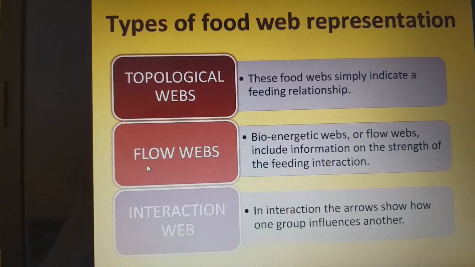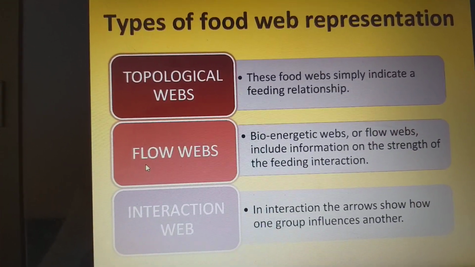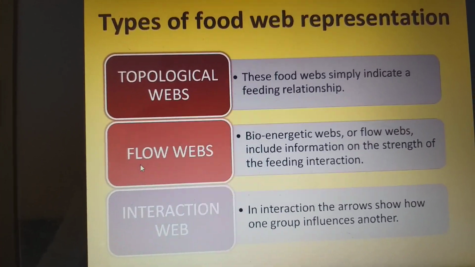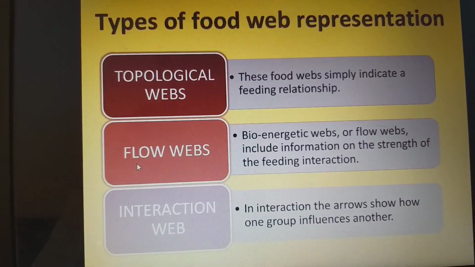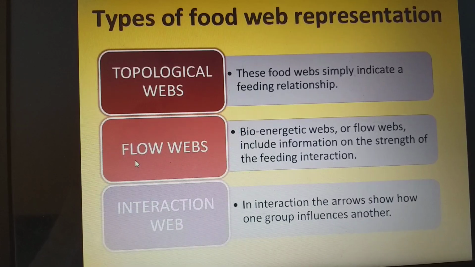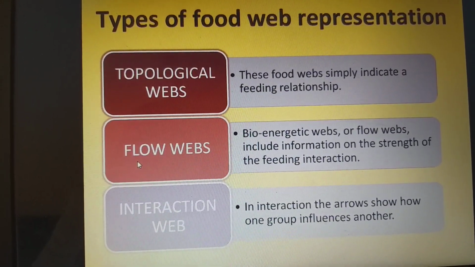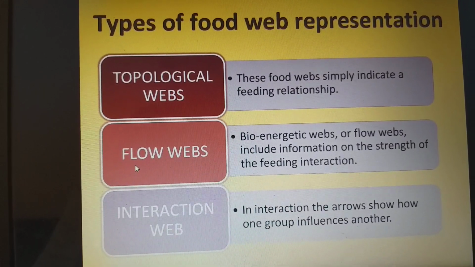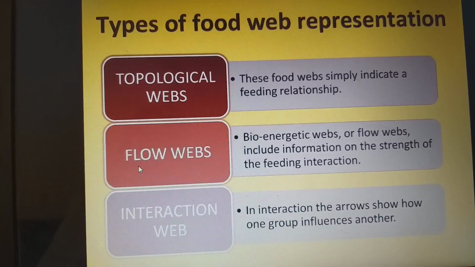Types of food web representations are topological food webs, flow webs, and interaction webs. First, topological webs. These food webs simply indicate a feeding relationship. Flow webs, or bioenergetic webs, include information on the strength of feeding interactions. Next, interaction web. In an interaction web, the arrows show how one group influences the other.